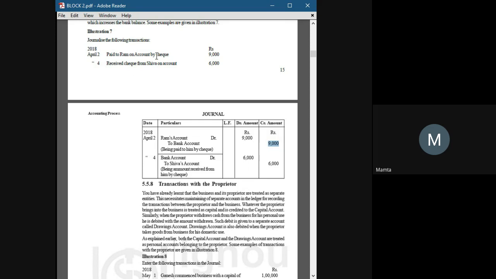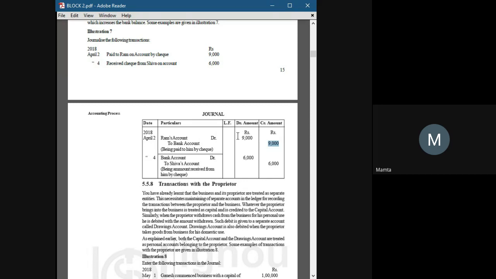And the second thing, when we are paying to Ram's account, we have to show that we have cleared Ram's bill. We have paid the amount which we owe to Ram, and we have to show that too. So that's why we do Ram account debit to bank account.